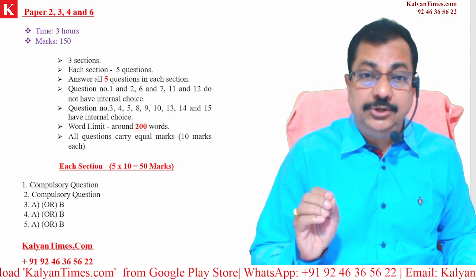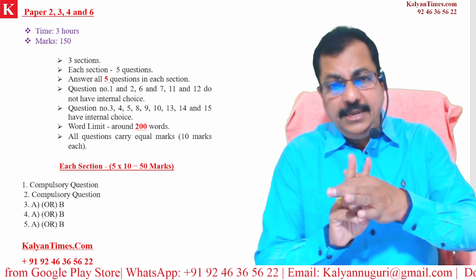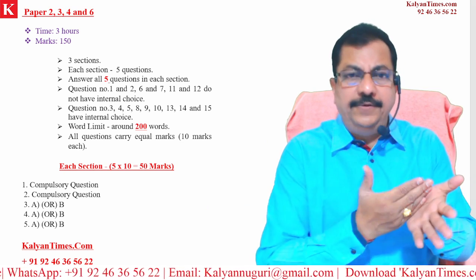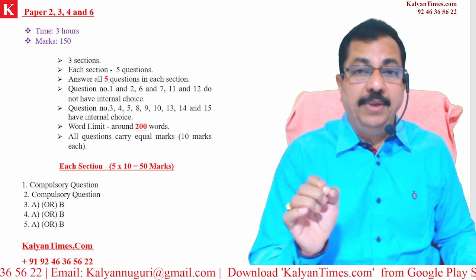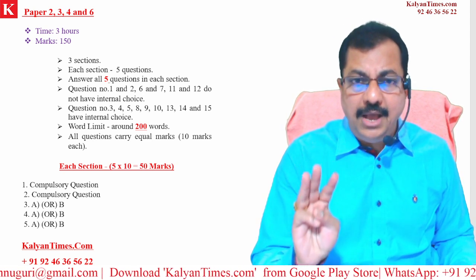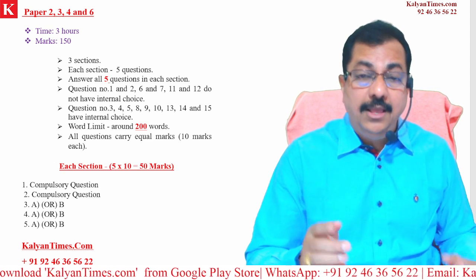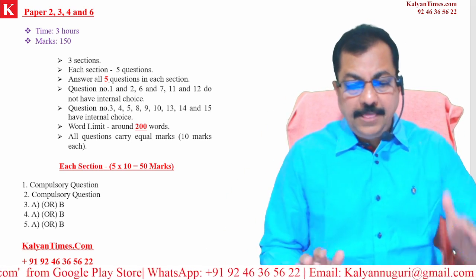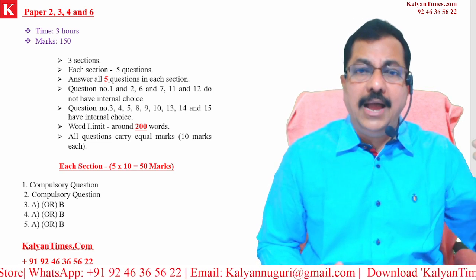And each answer you have to write around 200 words. And if you are writing around 200 words, again the total number of words is the same, 15 into 200, that will be 3000. Meaning in each paper you will be writing around 3000 words in 3 hours. Clear? So per hour you need to write 1000 words. How to do this? All these things will be taught to you. Just stay on. So this is the pattern with respect to paper 2, 3, 4 and 6.